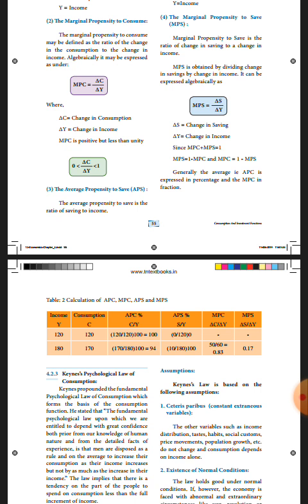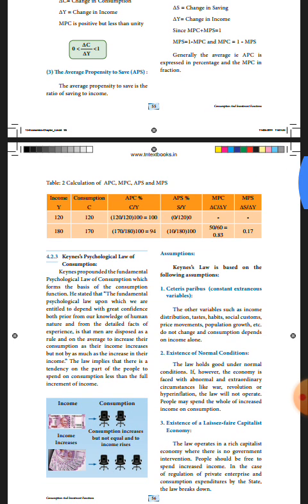Now next, refer to Keynes' psychological law of consumption. The law of consumption is the basis of the consumption function. Consumption is nothing but using the good. If income increases, consumption will also increase, but not by as much as the increase in income.